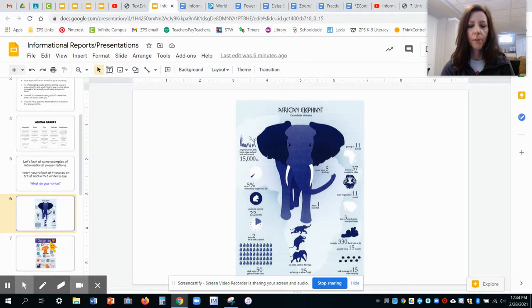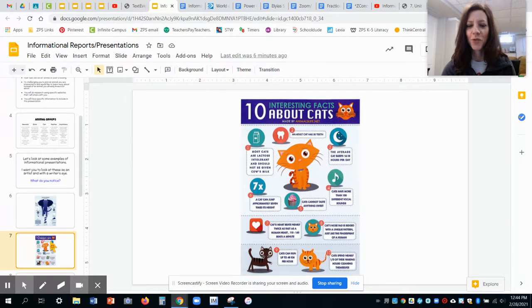This one's all about cats, right? Interesting facts about cats. So again, very visual. It's got lots of color, lots of pictures, right? Not just words, but different ways to share information. Did you know that an adult cat has 30 teeth? That's some information that's shared on there.